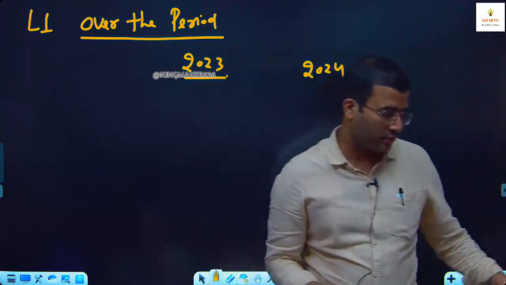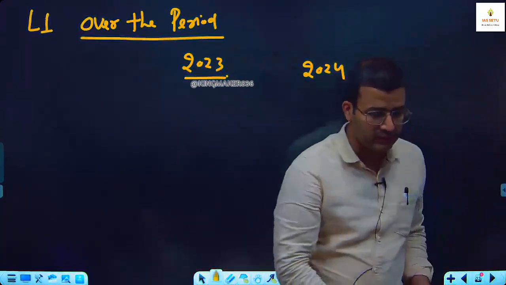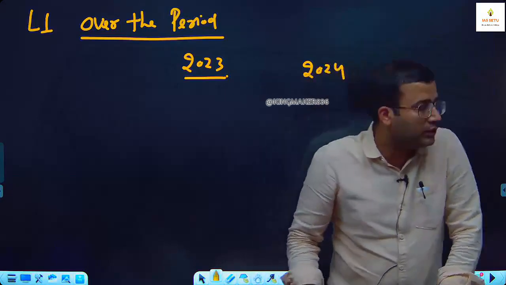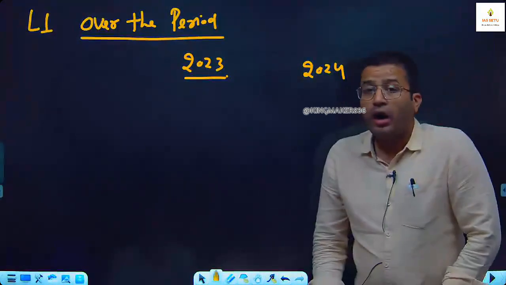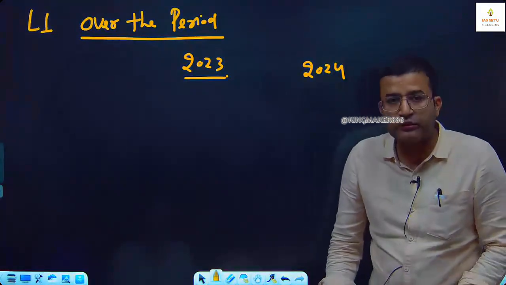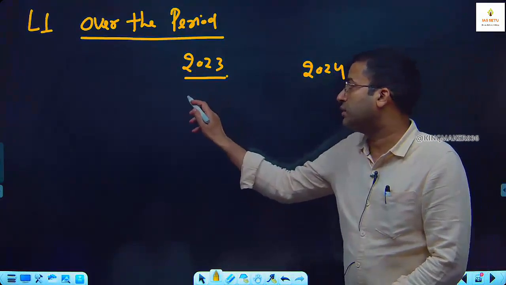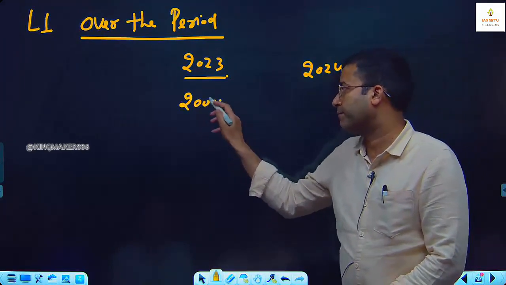Now here, first example is like for example this chair. Online students, okay. Last year the price of this chair was, I will say, 2,000 rupees.